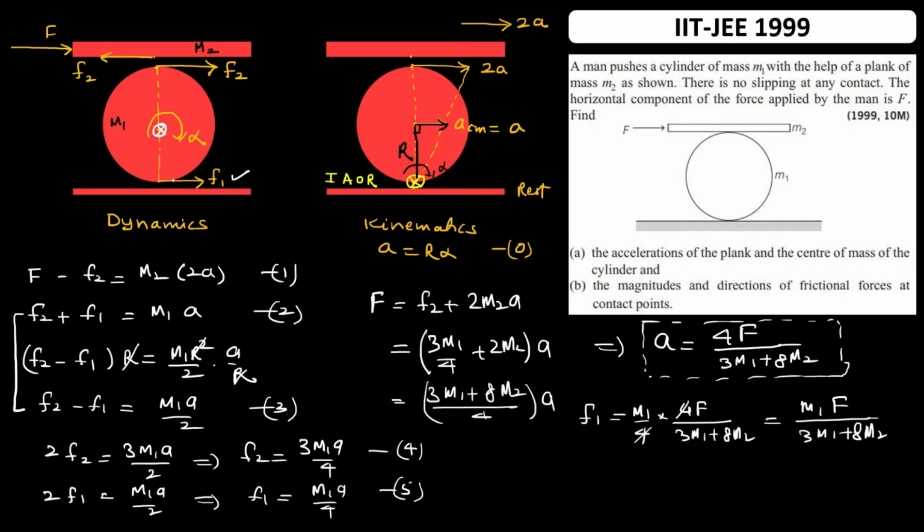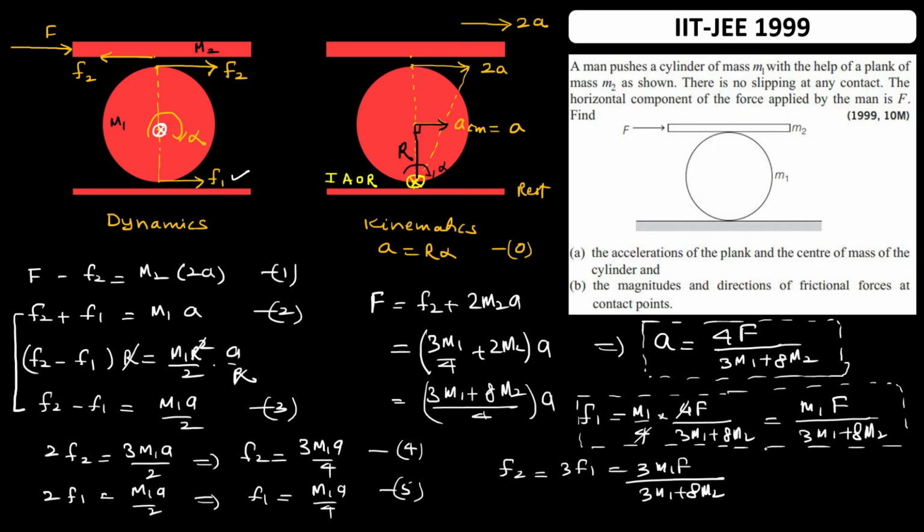So on the bottom there will be this friction F1 towards right, and the top friction F2 is also towards the right, and we can see that F2 is thrice of F1. So F2 will be 3 m1 F divided by (3m1 plus 8m2). So we got the values of the frictions also, and both frictions will act towards the right direction like this. Thank you.